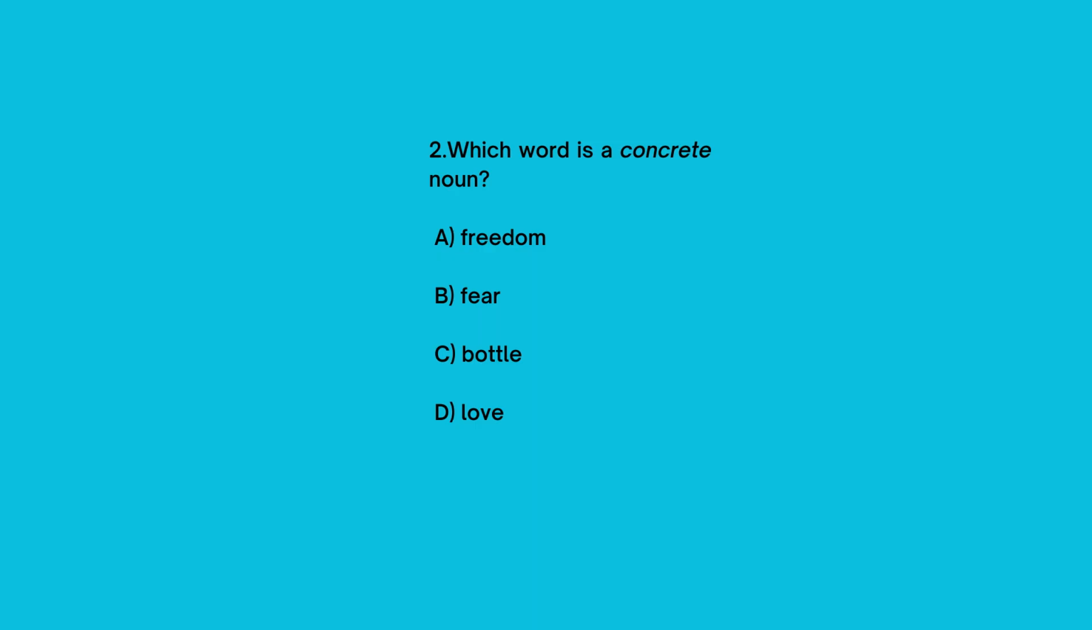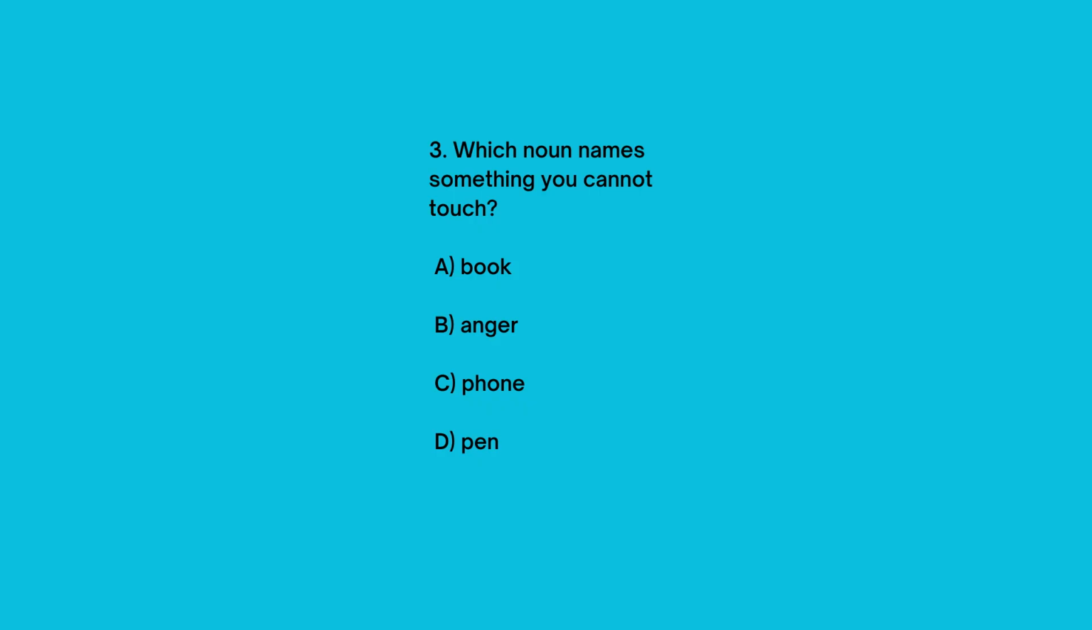2. Which word is a concrete noun? A. Freedom. B. Fear. C. Bottle. D. Love. The answer is C. Bottle. 3. Which noun names something you cannot touch? A. Book. B. Anger. C. Phone. D. Pen. The answer is B. Anger. 4. Which noun names something you can see and touch? A. Hope. B. Idea. C. Kindness. D. Car. The answer is D.